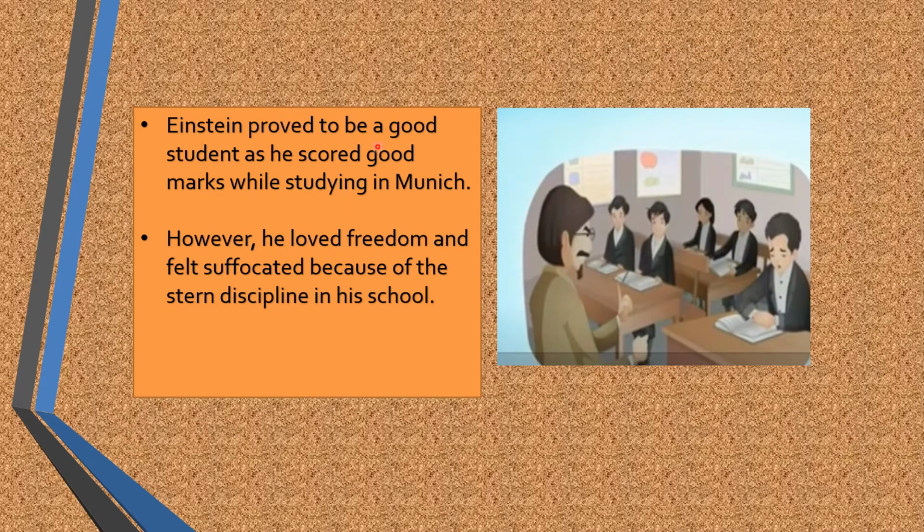Einstein proved to be a good student as he scored good marks while studying in Munich. However, he loved freedom and felt suffocated because of the stern discipline in his school. Means, though he showed good progress in academics, the rules in the school suffocated him. What do you mean by this statement, students? Yes, he did not have the freedom of thought, and the atmosphere was so controlled. He could not think on his own, everything was dictated to him.